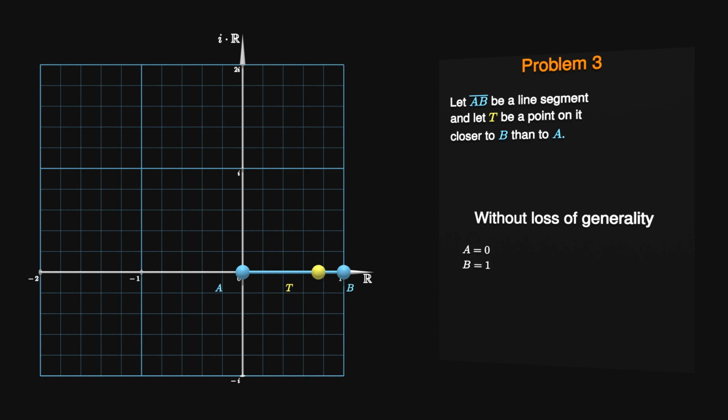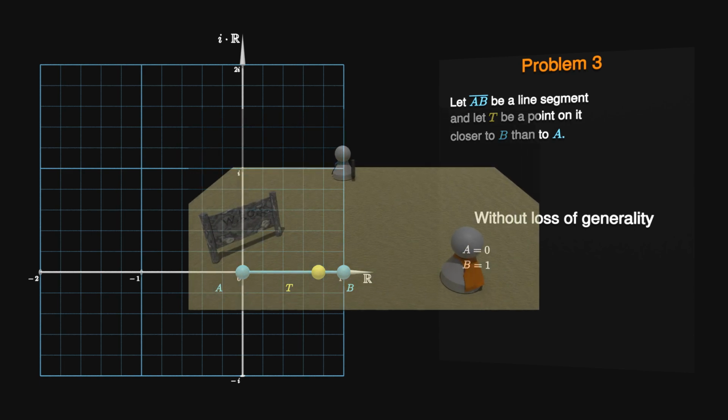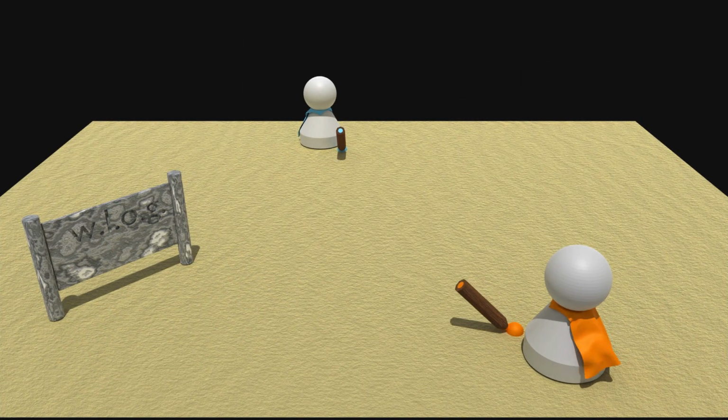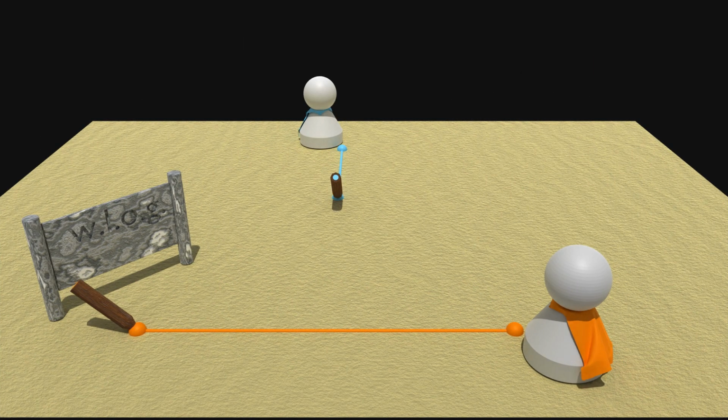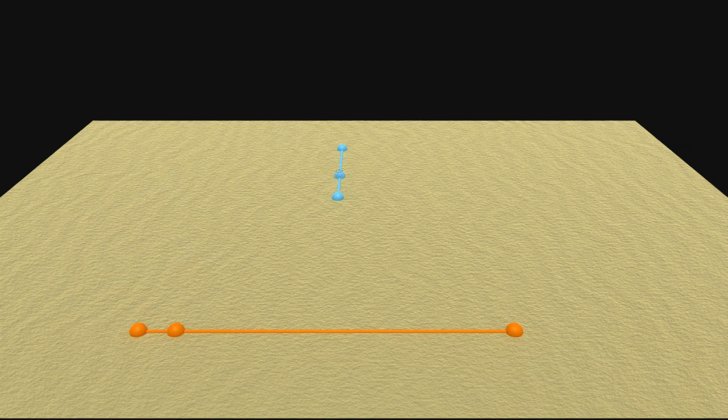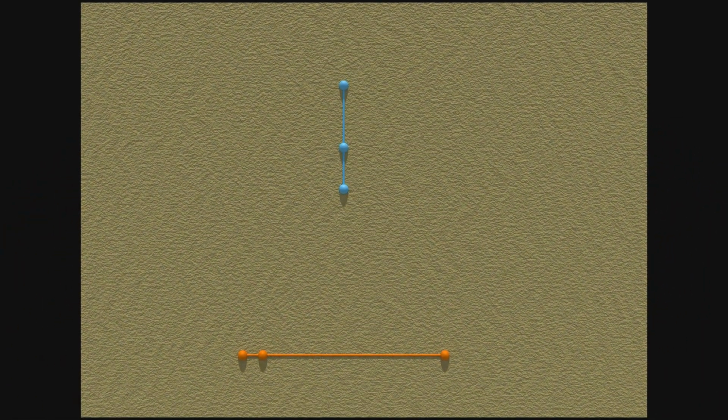Unfortunately, it does not work this way, because the instruction "closer to B than to A" is ambiguous. Imagine the ancient Greek mathematicians again. If one of them chose T to be near the middle of the line segment and the other one chose T to be near the point B, they would end up with figures which are not geometrically similar. In fact, they don't need to draw the whole figure for this to be seen.